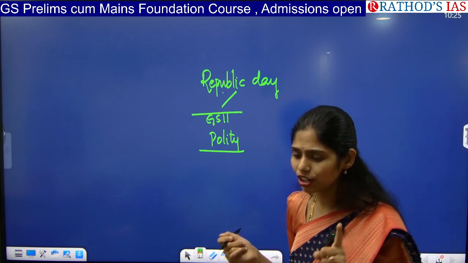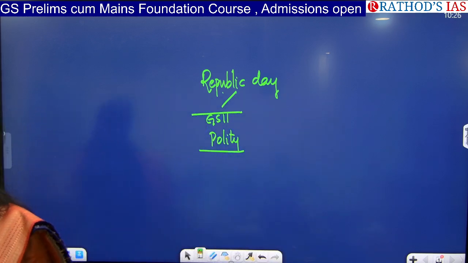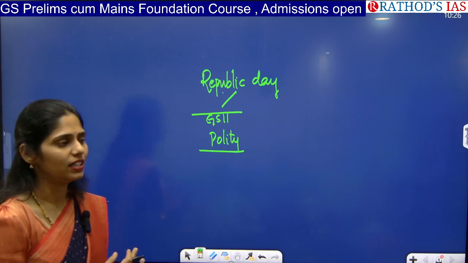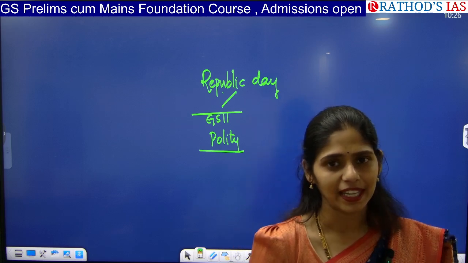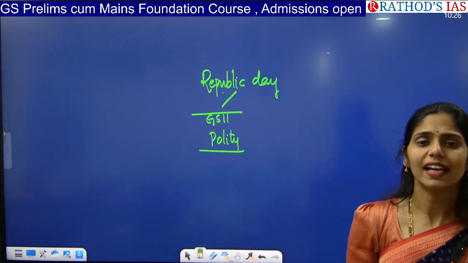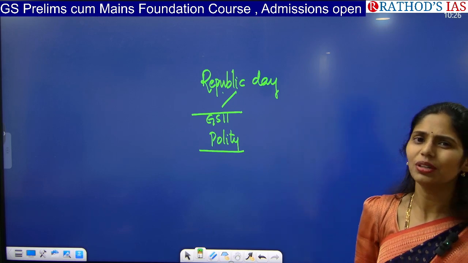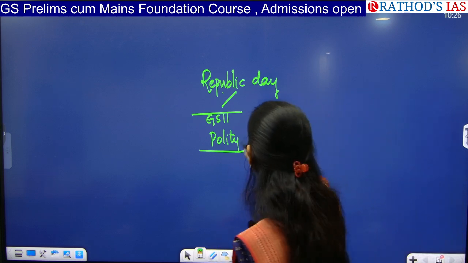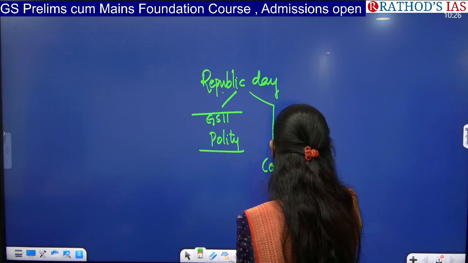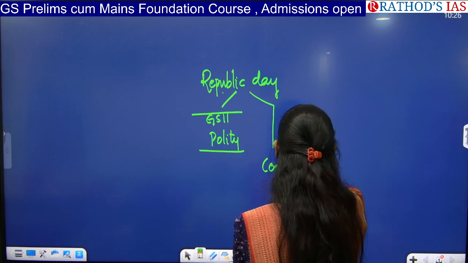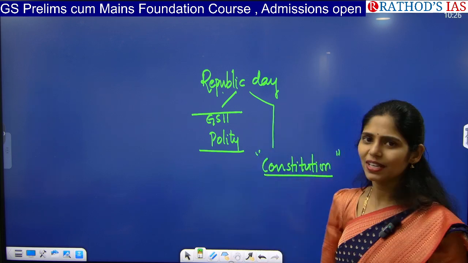Especially if you are from Bihar, you have to know about this. AP also came up with a tableau regarding Etikoppaka toys as well as Venkateswara Swami. See what exactly the tableau of your state represented; you have to know these basic things, guys. Here especially you have to focus on the constitution. Why do we celebrate Republic Day? Everyone knows we celebrate Independence Day because we got independence from the British.